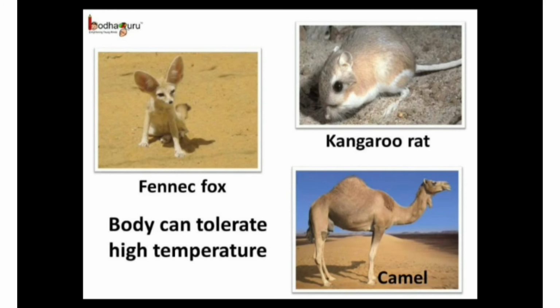Desert animals adapt their bodies to prevent the loss of water by perspiration. Mainly the camel, a desert animal, is well adapted to living in the desert. It can cover 100 kilometers in a day and can go without food and water for up to 10 days at a stretch. Can you even imagine? It can run at the speed of 20 to 25 kilometers per hour also. That is why it is often called the ship of the desert.